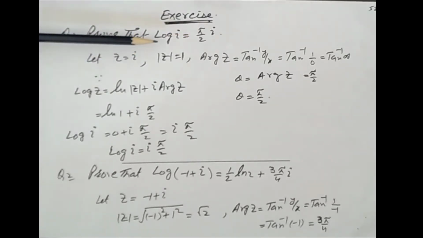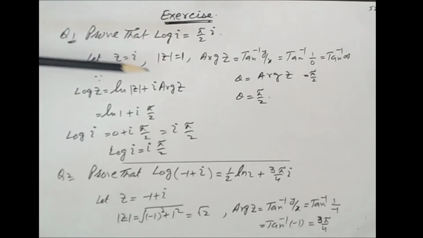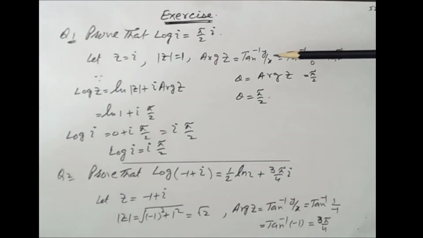Let z equal iota. We put this iota as z equal to iota, and the modulus of iota is equal to 1. Now this is the formula: argument of z equals tan inverse y over x. Here the value of y is 1 and x is 0. This will become tan inverse infinity, and theta equals argument of z.